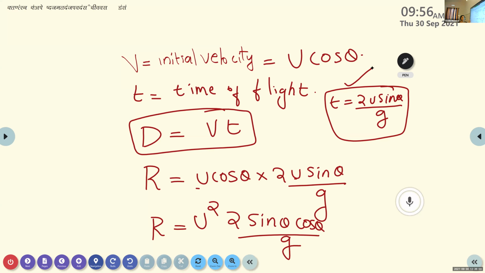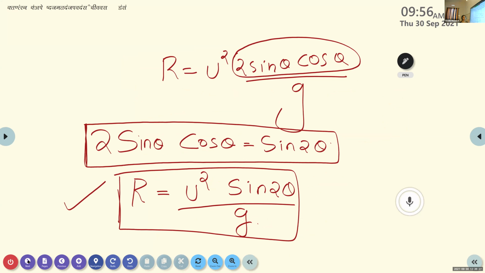So we substitute all these values into the equation d is equal to vt. The equation becomes r is equal to u cos theta into 2u sin theta by g. So it becomes r is equal to u square, since we have u and u, into cos theta into 2 sin theta, so it is 2 sin theta cos theta divided by g. Again, we are using the trigonometric relation: 2 sin theta cos theta is equal to sin 2 theta. So the equation becomes r is equal to u square sin 2 theta divided by g. Okay, now you can write a special case.